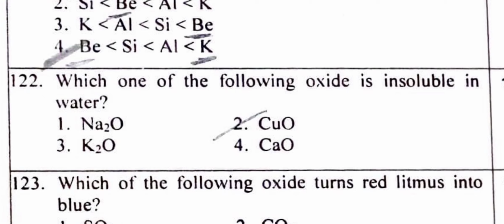Next question, which of the following oxides is insoluble in water? Na2O, CuO, K2O, CaO. What is the common point between the three? The three are alkali metal oxides. They all are soluble in water. So copper oxide is the odd one out, and it is insoluble in water as well as in alcohol.